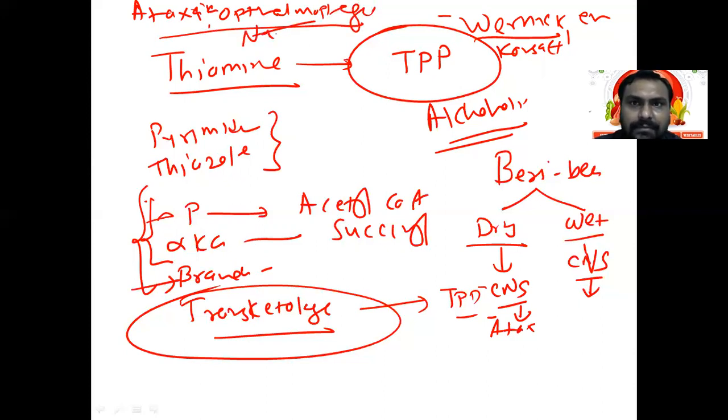And nystagmus. And in Korsakoff psychosis, there is anterograde memory loss, okay, amnesia. So these are all about it. The requirement is 0.5 milligram per 1000 kilocalories. So if you take more calories, then its requirement increases. So normally around 1 to 1.5 milligram per day is the daily requirement.